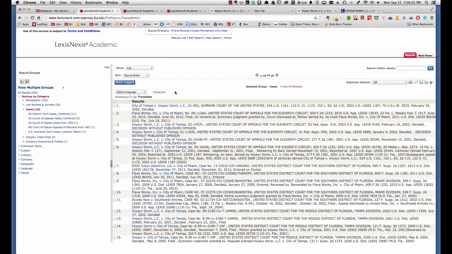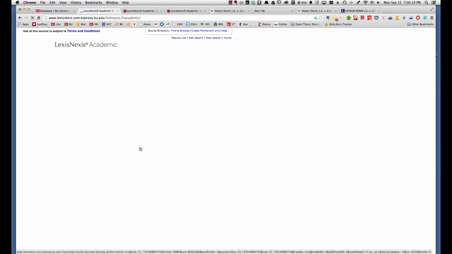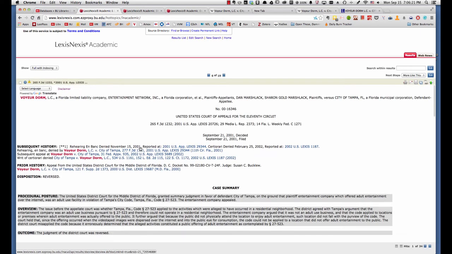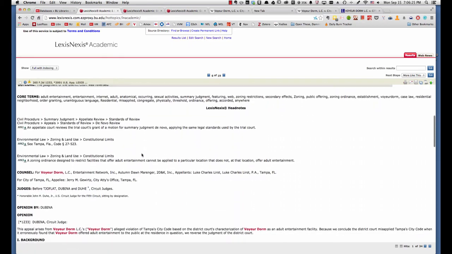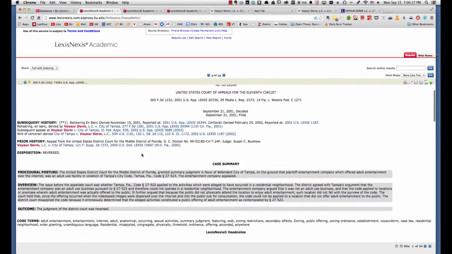And so let's see, just to confirm that, let's select this one, which is the one that is assigned for class, 265 F.3d 1232. Let's click on that. And if you read the text, you'll see that it contains basically the text that's presented in class.